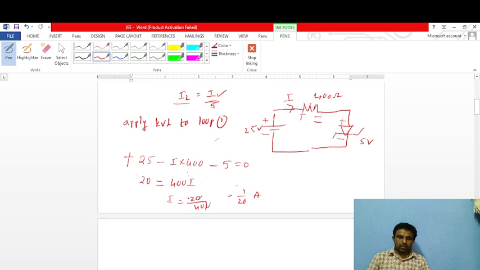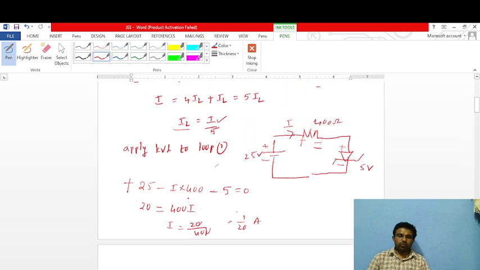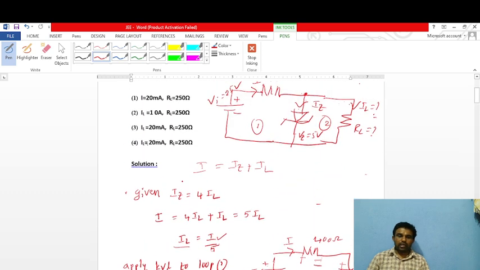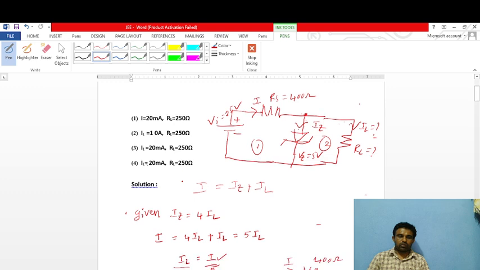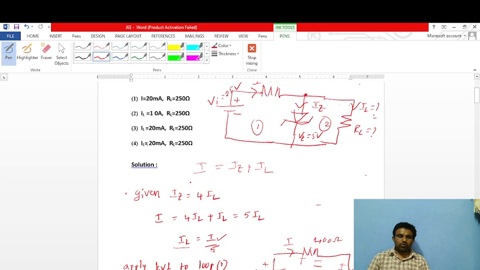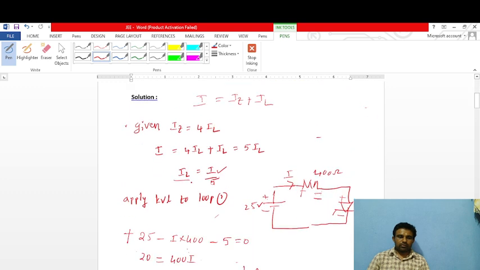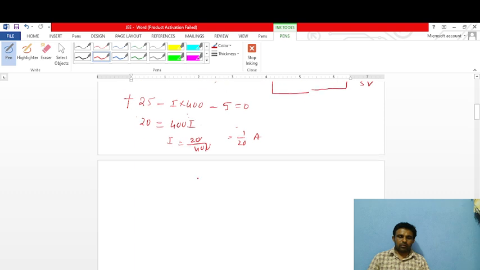But we have to find the IL value here, not the I value. IL is equal to I by 5.